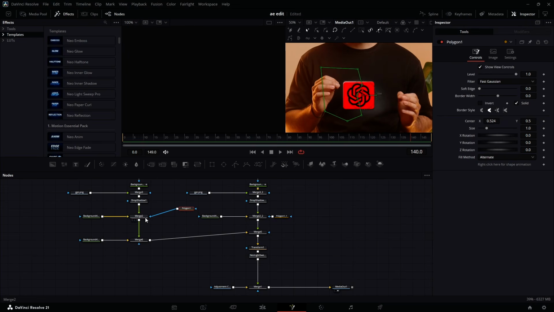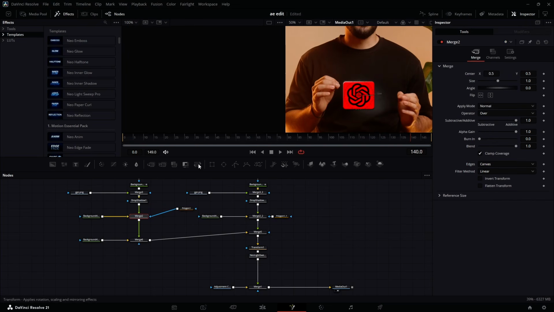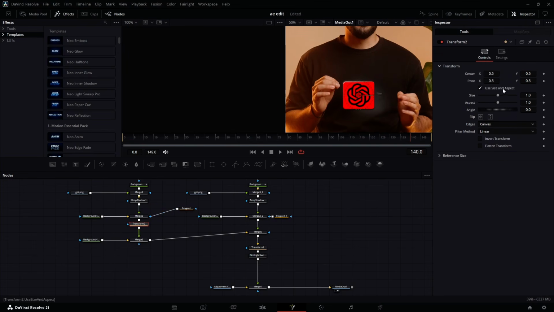Now what you need to do next is select this one, add a transform node. When you add a transform node, make sure you bring down the pivot point to somewhere around here where the mouse is going to click. Copy the transform node, Control C, and bring it here, Control V. So we have that somewhere around here.